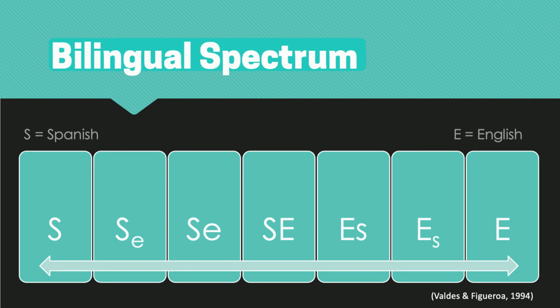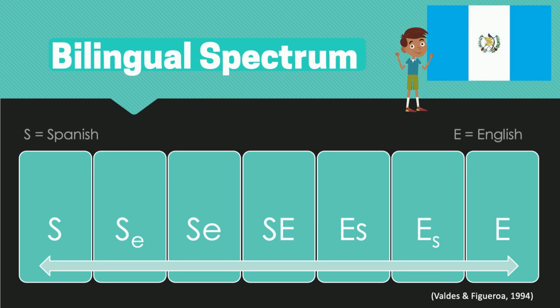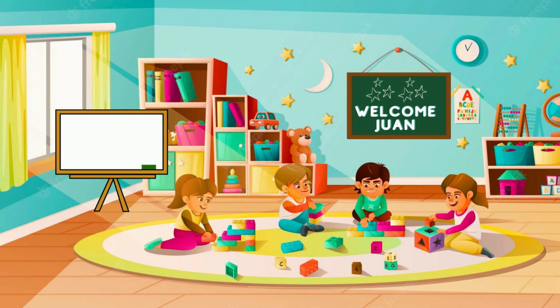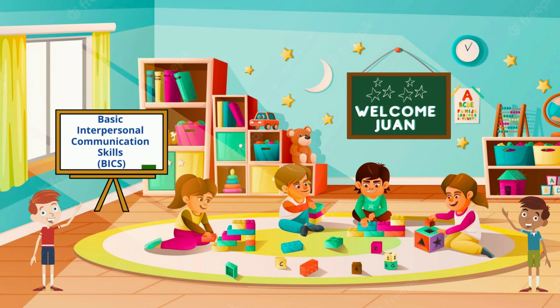Let's talk about what an MLL can look like. For example, Juan is from Guatemala and immigrated to the United States at age 4. Juan is currently considered a monolingual Spanish speaker. So if we look at the spectrum, Juan is at the capital S, meaning Spanish. Once he starts school and is exposed to English, he starts learning basic interpersonal communication skills, or BICS, to interact with teachers and students in his environment. This usually takes about 1 to 3 years to develop.